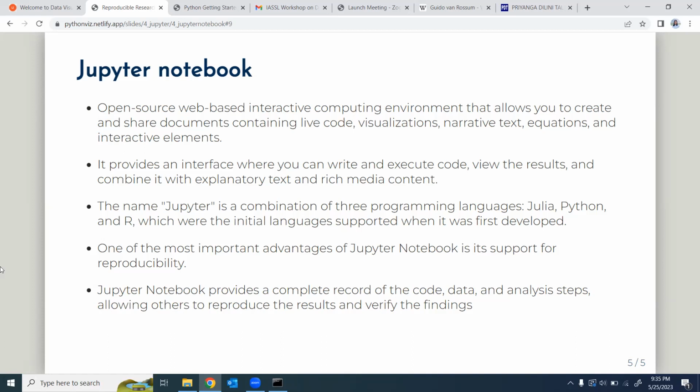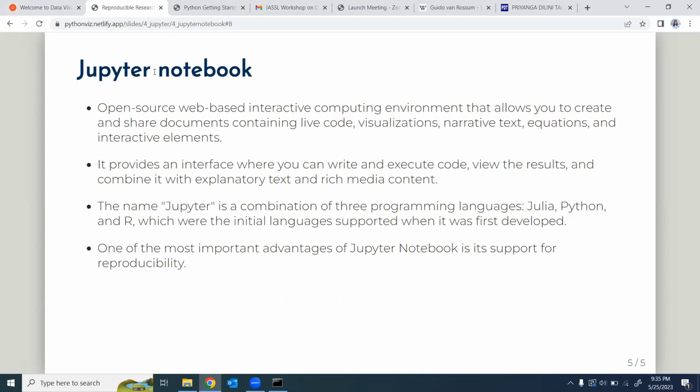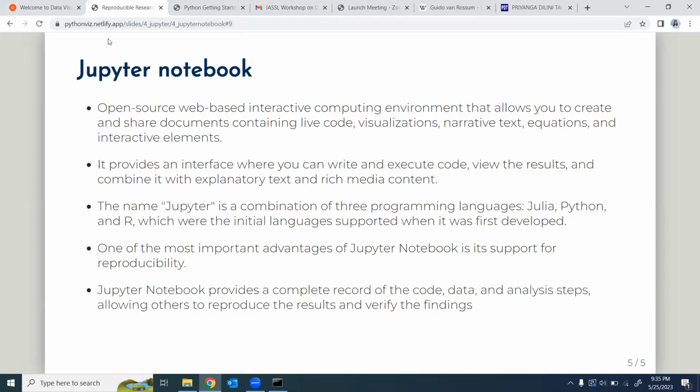Also, considering all these reasons and the focus of the workshop, we decided to use Jupyter Notebook for this workshop to discuss data visualization with Python. Okay, I think now I have given you enough motivation for the use of Jupyter Notebook. Now we can move on to the basics.